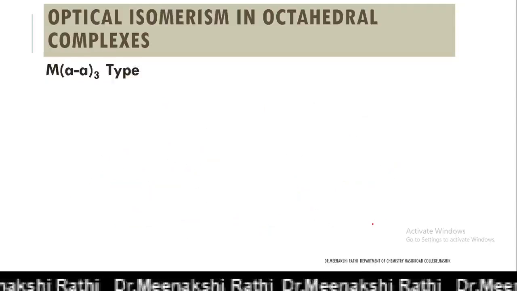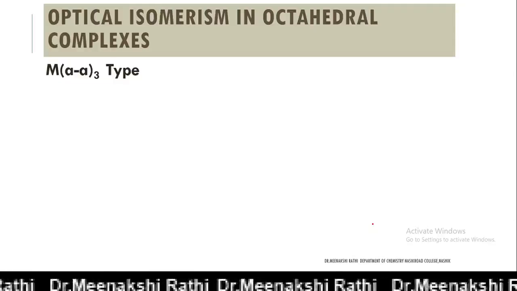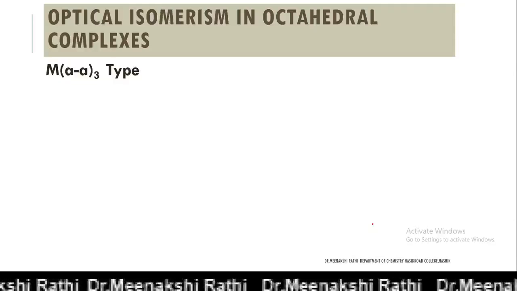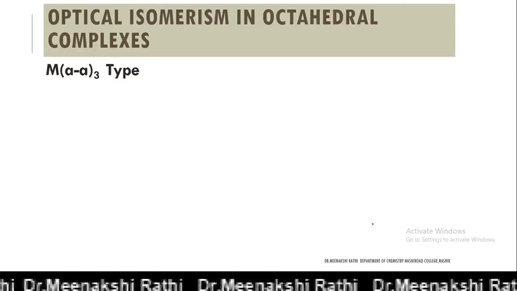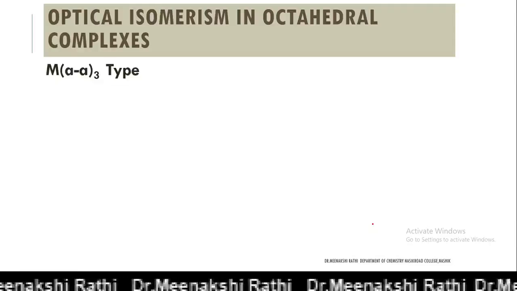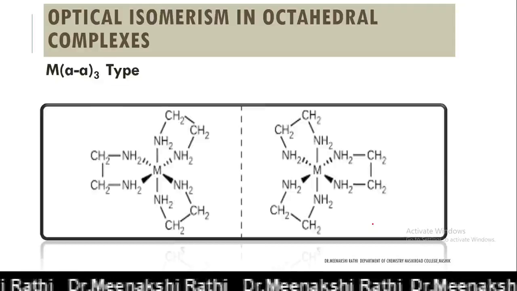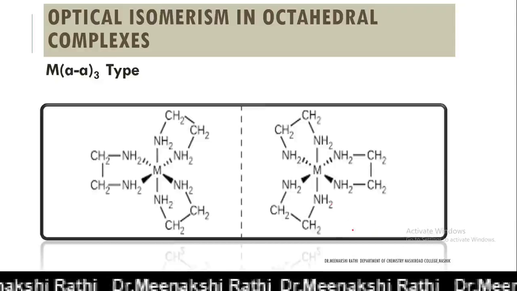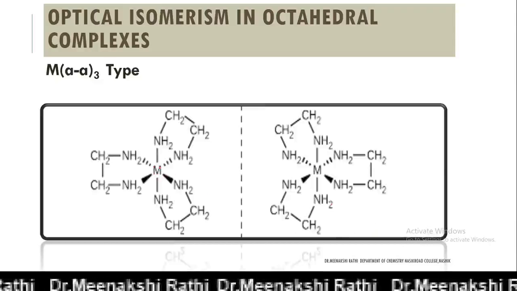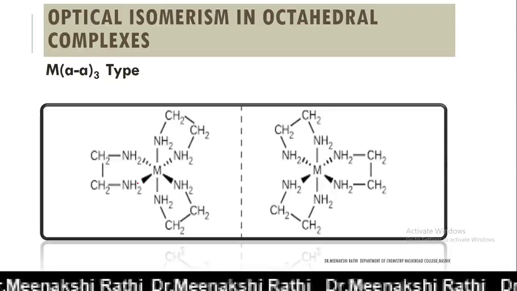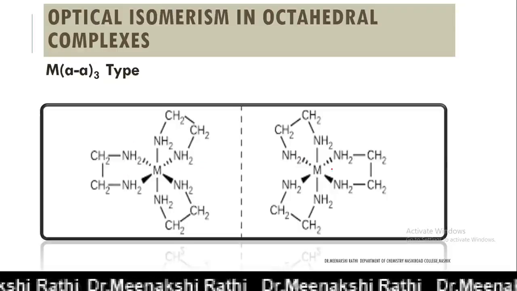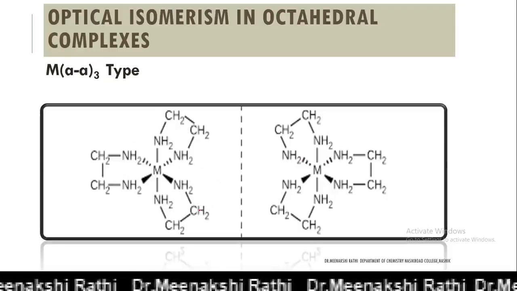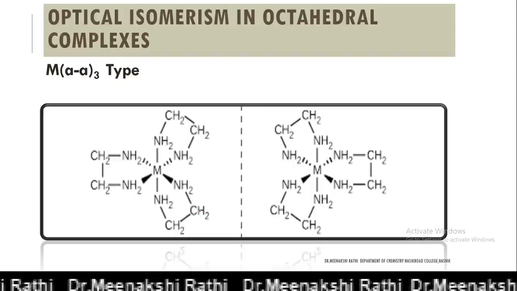Next type is MAA3 type. Here AA is a symmetrical bidentate ligand, and these complexes possess two optical isomers. Here you can see, to the central metal ion, ethylenediamine is attached, and these two are mirror images of each other, but they are non-superimposable mirror images of each other.